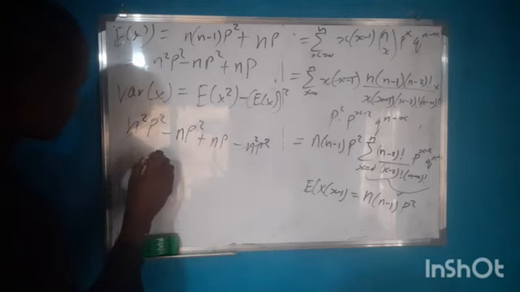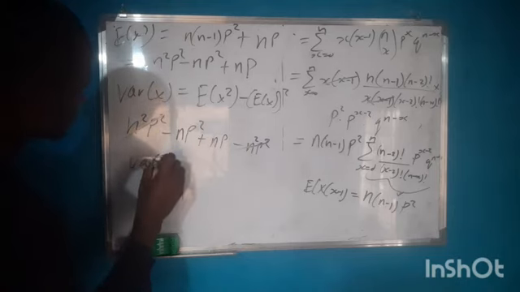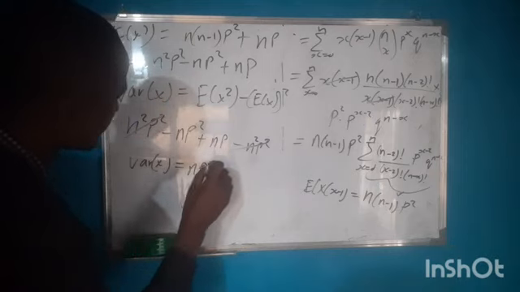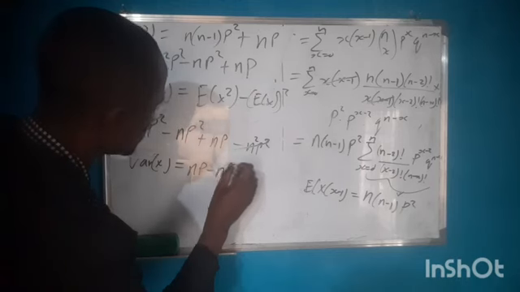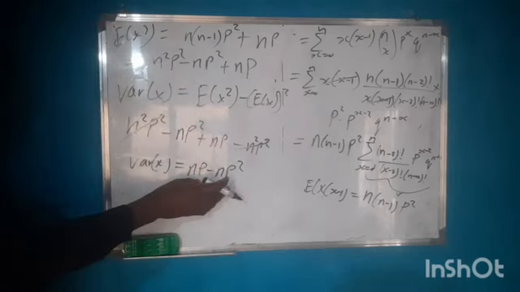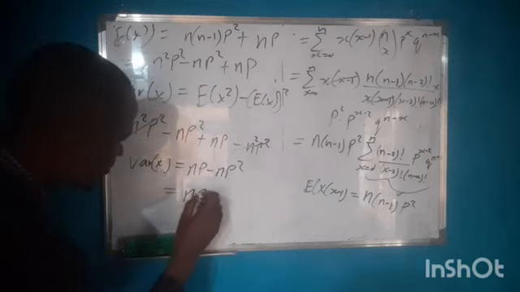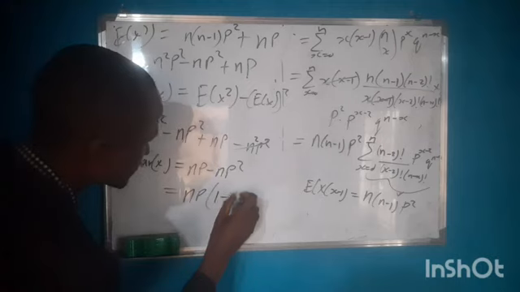our variance of X to be np minus np squared. So what is common here? We have np to be common. This is equal to np(1 minus p).